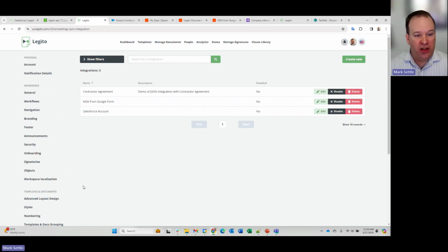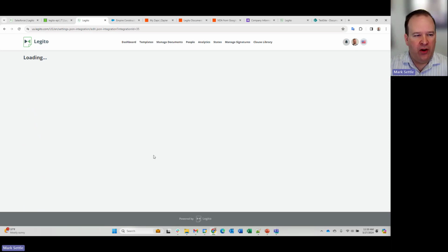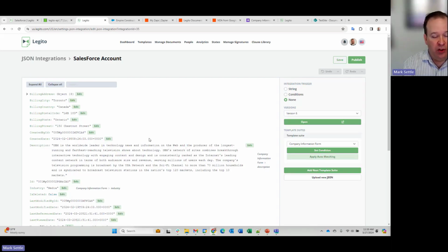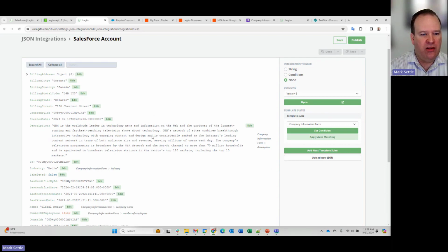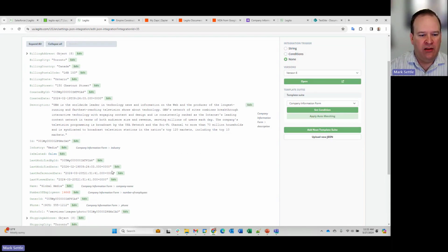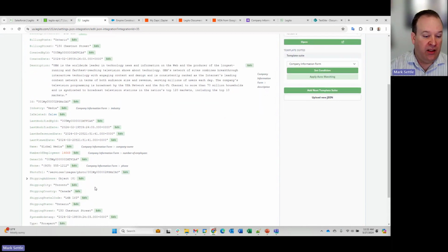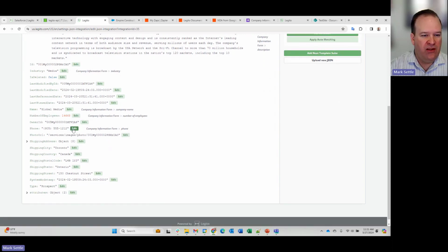So here you can see I've got a JSON integration already configured for Salesforce. I'm going to open that up for edit. But what happened is I simply took the JSON file that I downloaded out of Salesforce and uploaded it in creating a new JSON integration. And here you can see that on this JSON integration, there are some of these fields. I didn't link every one of these fields, but you can see this field.